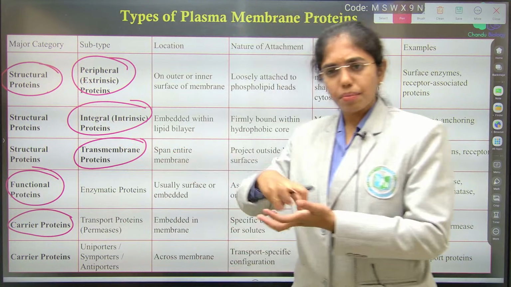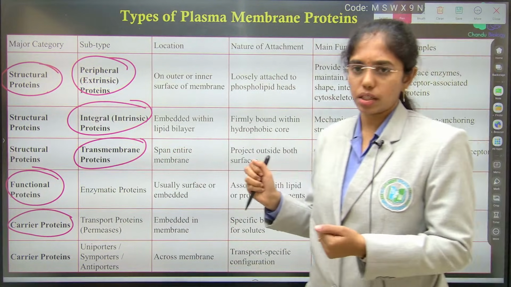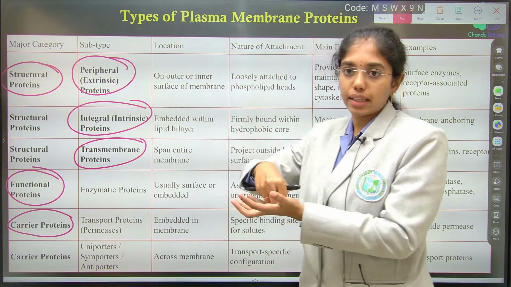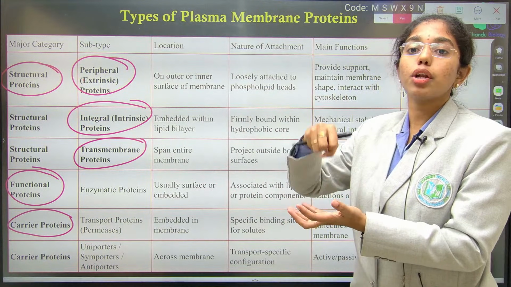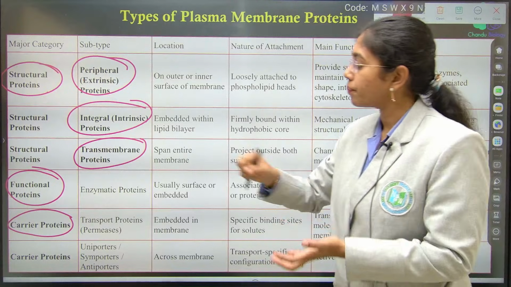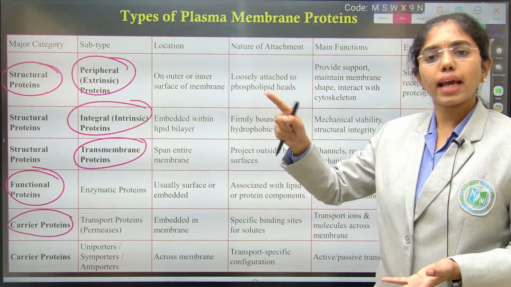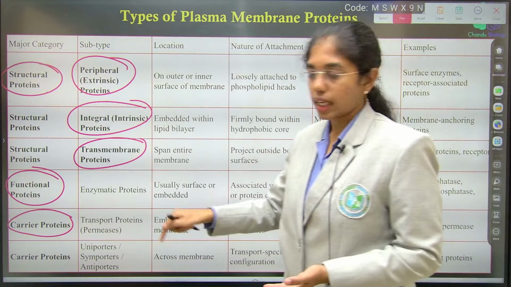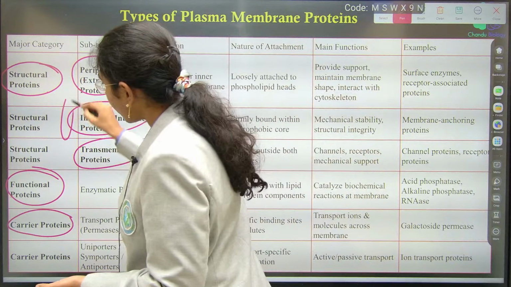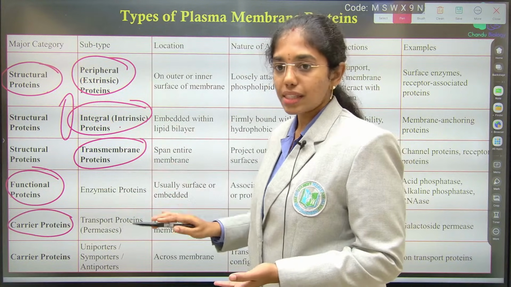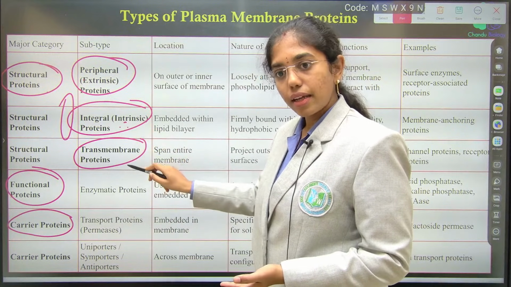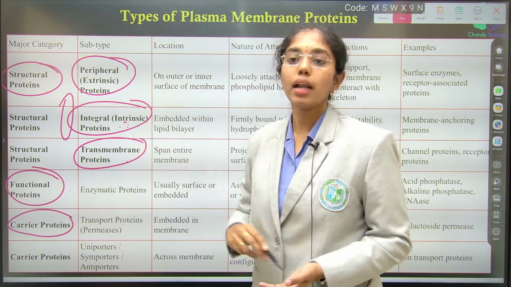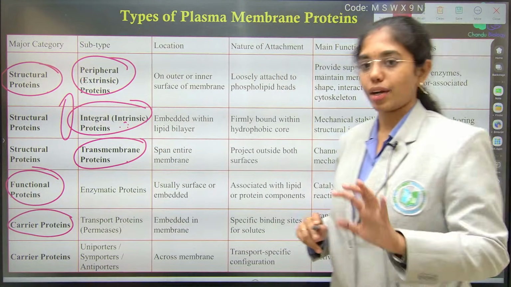Peripheral proteins can be easily extracted by the use of some detergents, whereas integral proteins, which are deeply embedded inside the lipid bilayer, need the action of some strong acids for the extraction. Transmembrane proteins will transpan either one side of the lipid bilayer or both the sides of the lipid bilayer. That is the reason we say integral proteins will definitely transpan two sides of the lipid bilayer. So we say all integral proteins are transmembrane proteins, but not all transmembrane proteins are integral proteins. Remember that point, important for statement based questions.